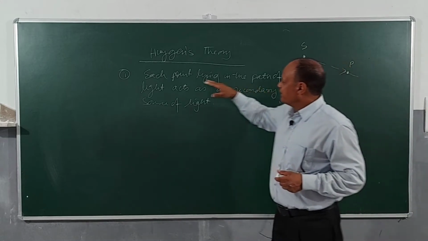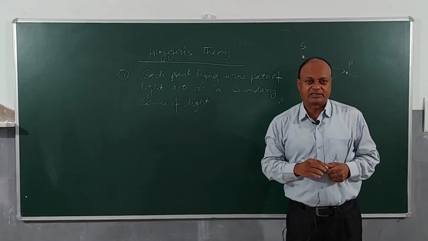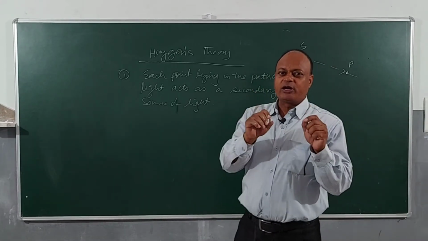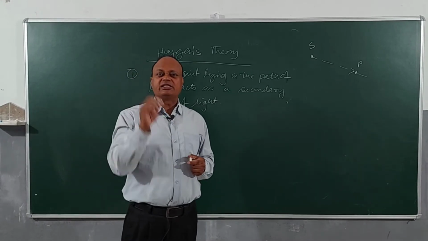So, very beautiful point here. Each point lying in the path of light acts as a secondary source of light. That means every point lying in the path of light will be producing waves having same frequency and same wavelength.